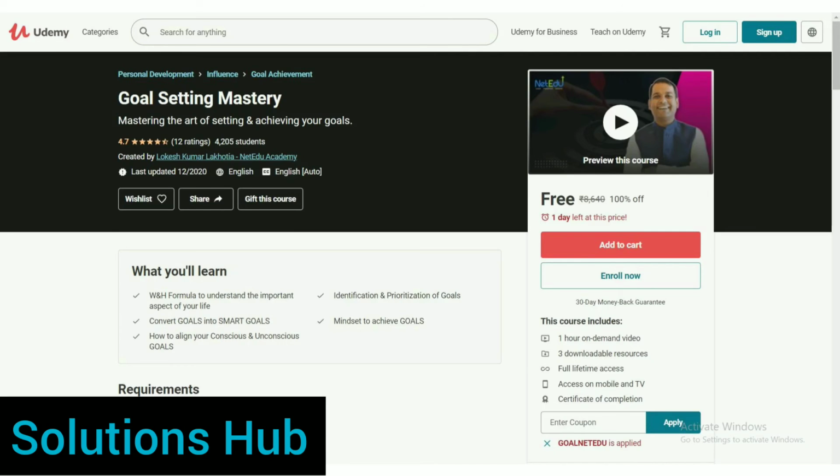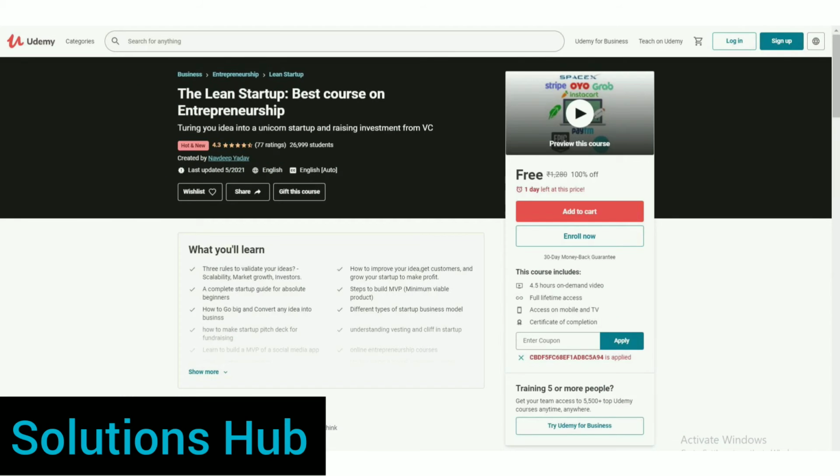The next course is The Lean Startup, Best Course on Entrepreneurship, turning your idea into a unicorn startup and raising investment from VC. This course is again free, only 1 day left at this price, and the rating of this course is 4.3 and already 27,000 students enrolled. In this course, you will learn 3 rules to pilot your idea, scalability, market growth, and investors, different types of startup business models, and how to go big and convert any idea into a business.